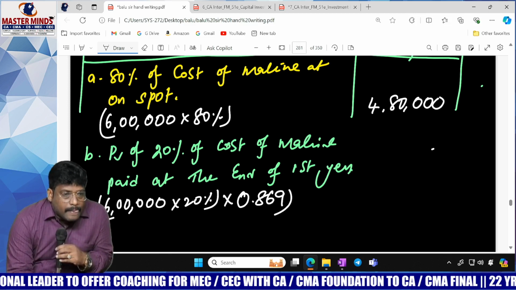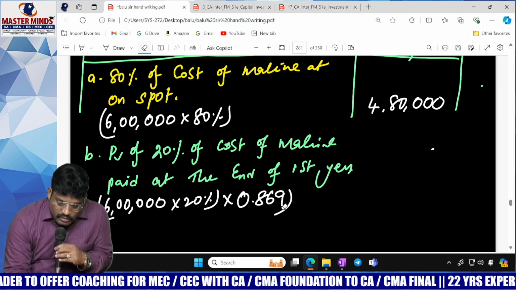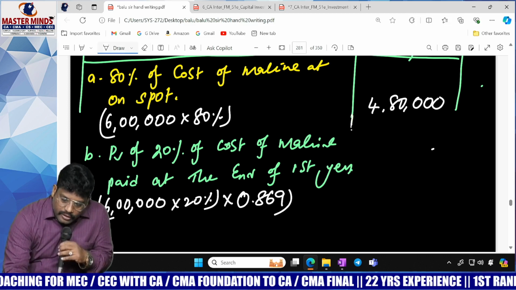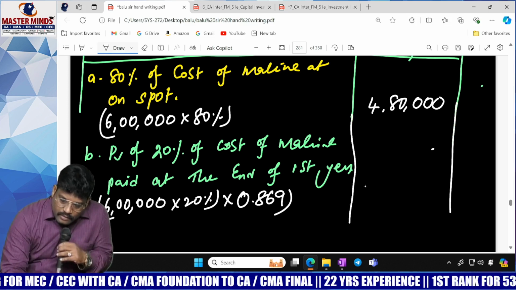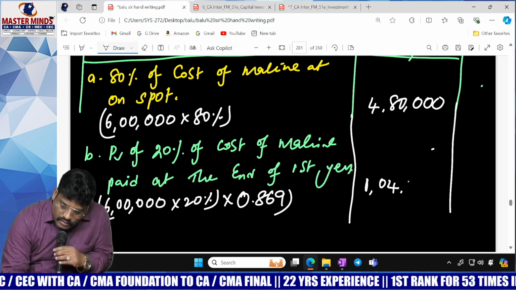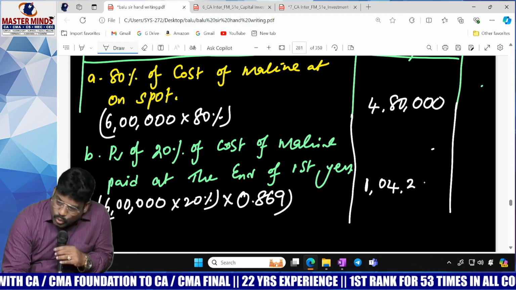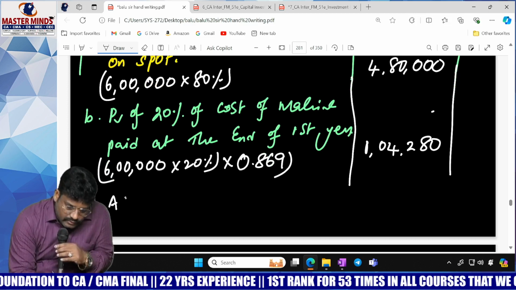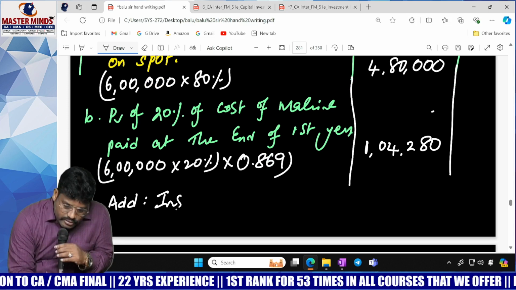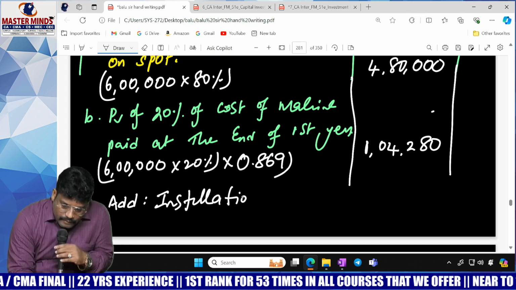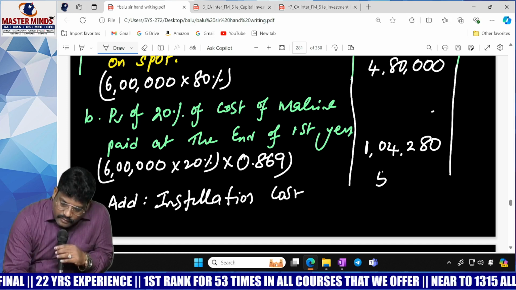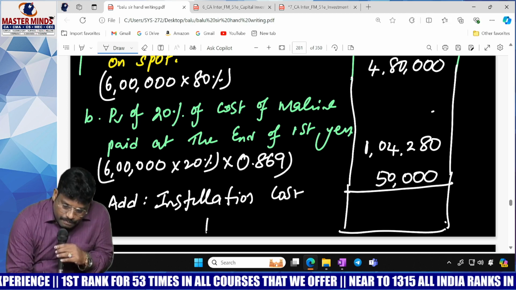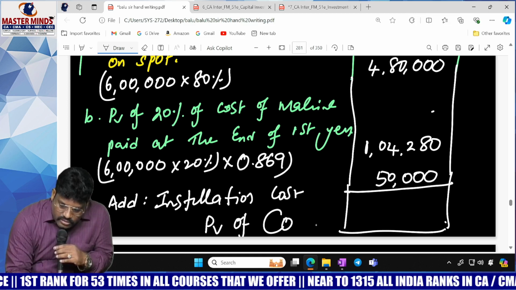0.869. If you multiply this, you get 1,04,280. Another thing you have to add is the installation cost. How much is the installation cost? 50,000. If you sum up all these things, you get the PV of cash outflow.